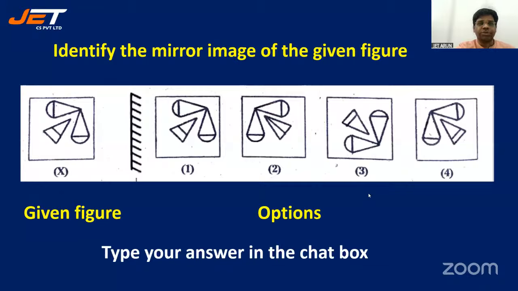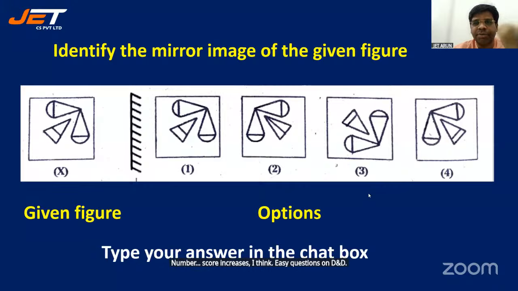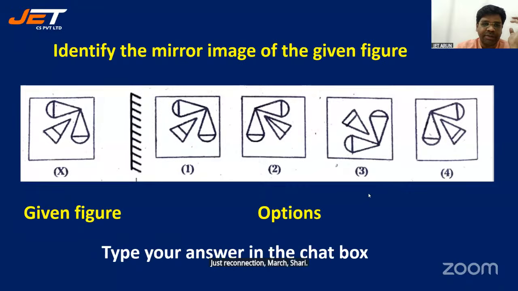See, score is important. Overall score is important, not where you score. But how will you get the overall score? Easy questions ni target cheste number score increase అవుతుంది. Easy questions అంటే ఏంటి? లుక్ అండ్ సే క్వశ్చన్స్ ఉంటాయి, మెమరీ బేస్డ్ క్వశ్చన్స్ ఉంటాయి. దాన్ని ఈజీ అంటున్నాను. జస్ట్ రికలెక్ట్ చేయాలి, మార్క్ చేయాలి. సో మనీ తేజ, డోంట్ వరీ. Yes, Srinidhi, Saranya, Shashivardhan, doing so well. Srinidhi, you're doing really well.